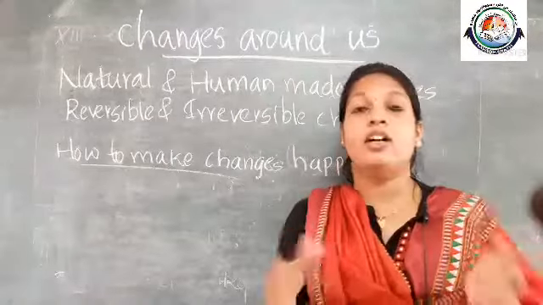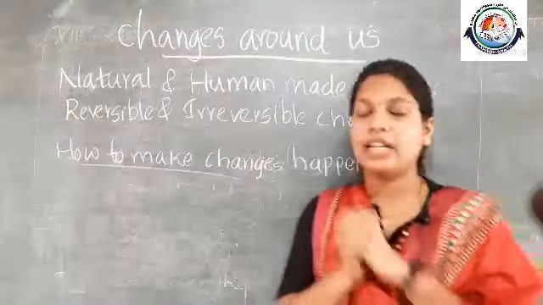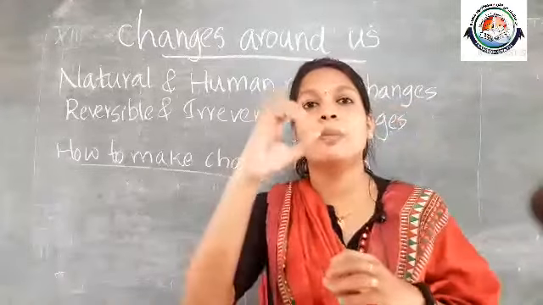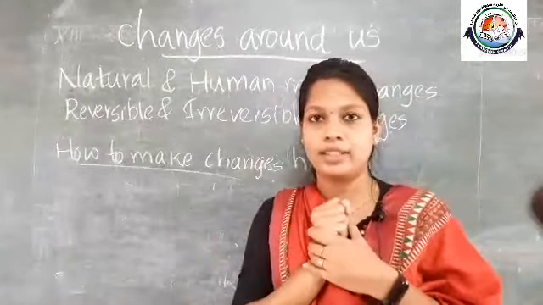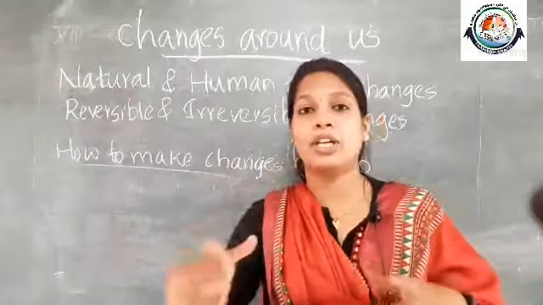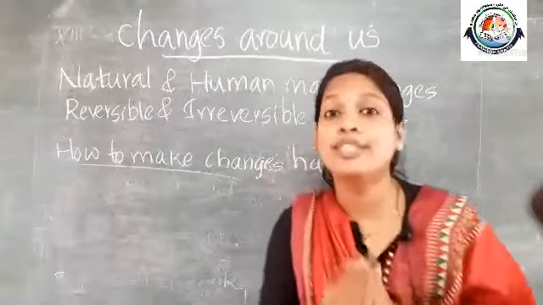Okay, and when we apply pressure on something, for example a sponge, the size will decrease, right? And when we relax or release the pressure, the size will become normal. So that is a reversible change.